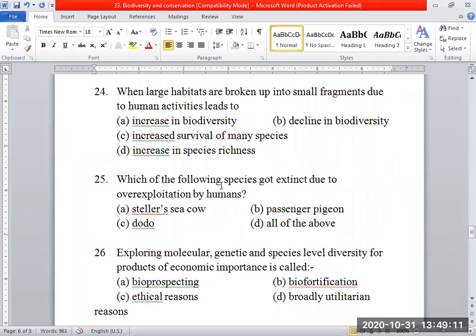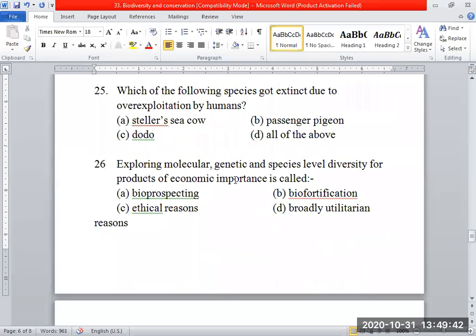Next, 24. When large habitats are broken up into small fragments due to human activity, what do you call this? Fragmentation, which leads to decline in biodiversity. The options are increase in biodiversity, decline in biodiversity, increased survival of many species, increase in species richness. Our answer is decline in biodiversity. Okay, very good. Next, moving on.